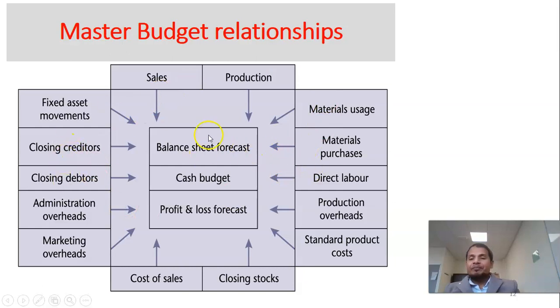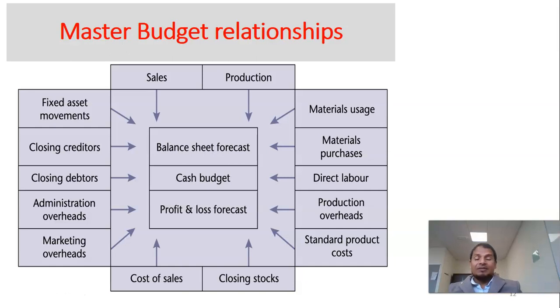So sales, production, and all these things, administrative overhead, marketing overhead. These are interrelated, and all these budgets actually impact your cash budget, or income statement budget, the budgeted income statement, or balance sheet. So based on these budgets, we will prepare these, right?